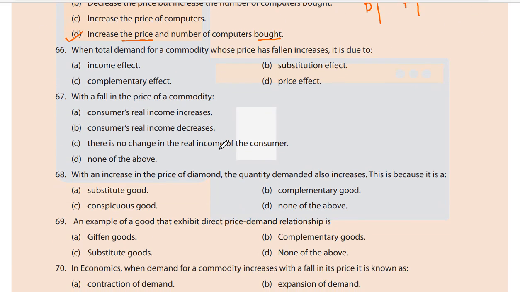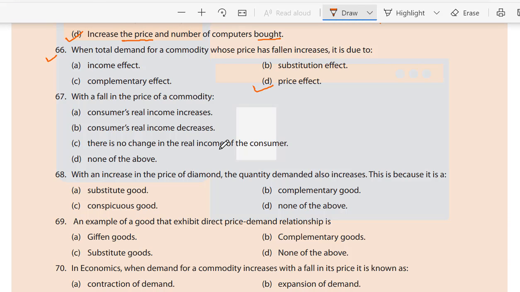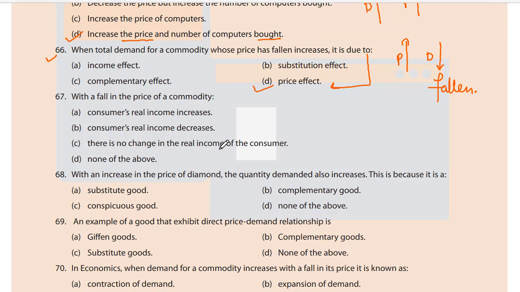Let's see the 66th one. When the total demand of the commodity whose price has fallen increases, it is due to what? A. Income effect. B. Substitution effect. C. Complementary effect. Or D. Price effect. It would be D. Price effect. Why? Because the demand for the commodity whose price has fallen increases due to the price. The price must have gone down, and that is why the demand has increased. Okay?